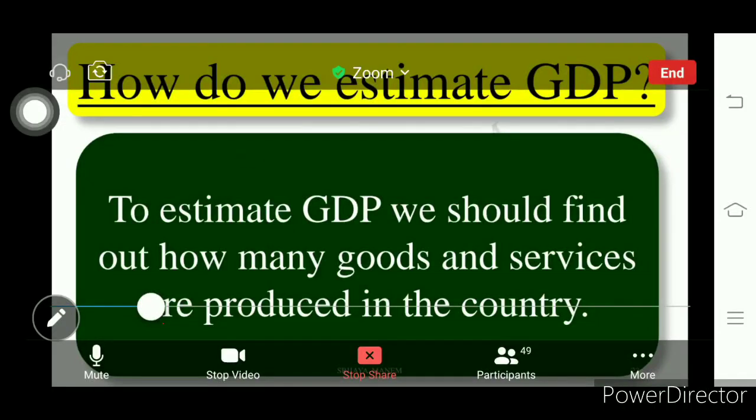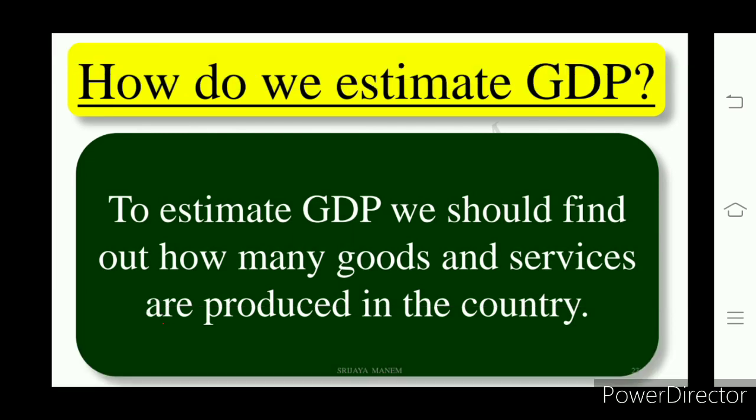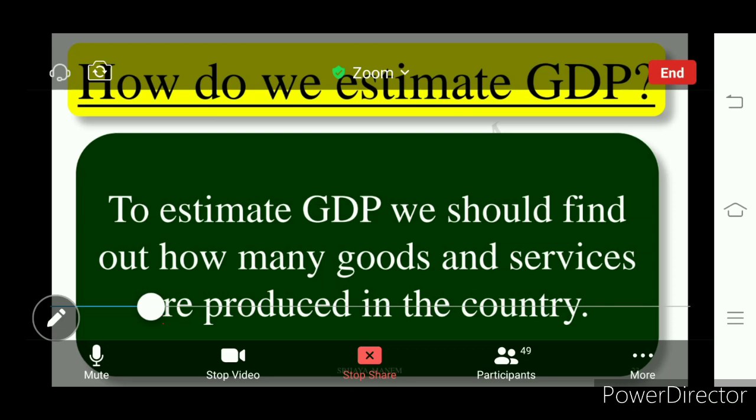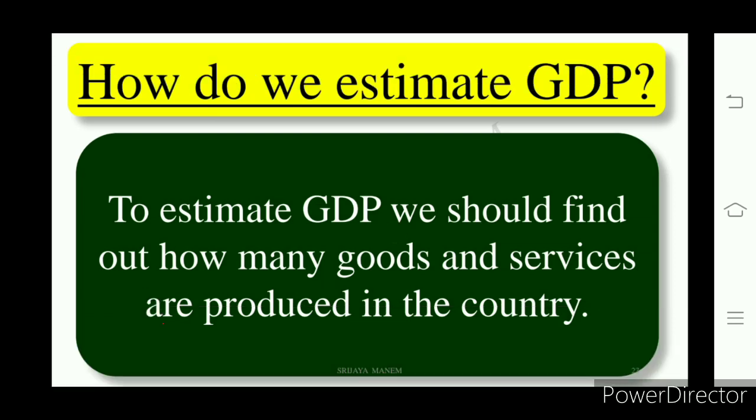How do we estimate GDP? This is the point we discussed. We have studied there are two methods for estimating the GDP. One is taking the value of finished goods, that is the total value of goods, and the second one is taking the value added at each stage. So with these two methods we estimate GDP.